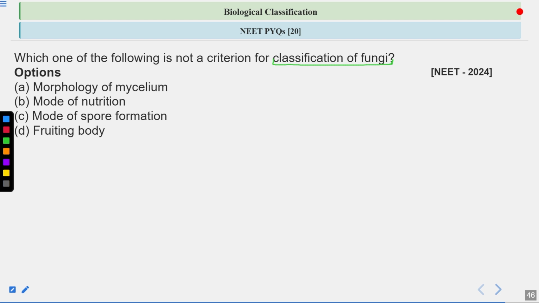So what are the options? Option A is morphology of the mycelium. So what is mycelium? It is the network of the hyphae. What are hyphae? They are thin thread-like structures. Then B is mode of nutrition, meaning whether they are autotrophic or heterotrophic. What are autotrophs? They can prepare their own food using sunlight as well as pigments such as chlorophyll.